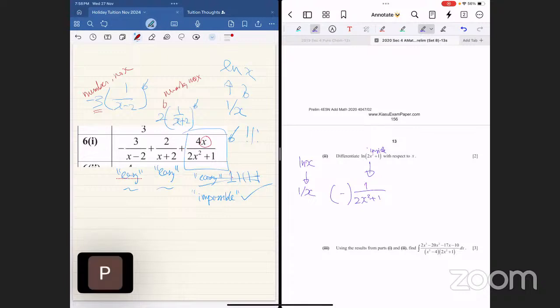Differentiation of 1 is 0, correct? What is the differentiation of 2x squared? 2x to the power of 1, times 2, yeah. Okay, memorization. So 4x, correct? Now, if I write this down, this is 4x over 2x squared plus 1. And this is 2 marks, easy 2 marks, okay? The differentiation is done.